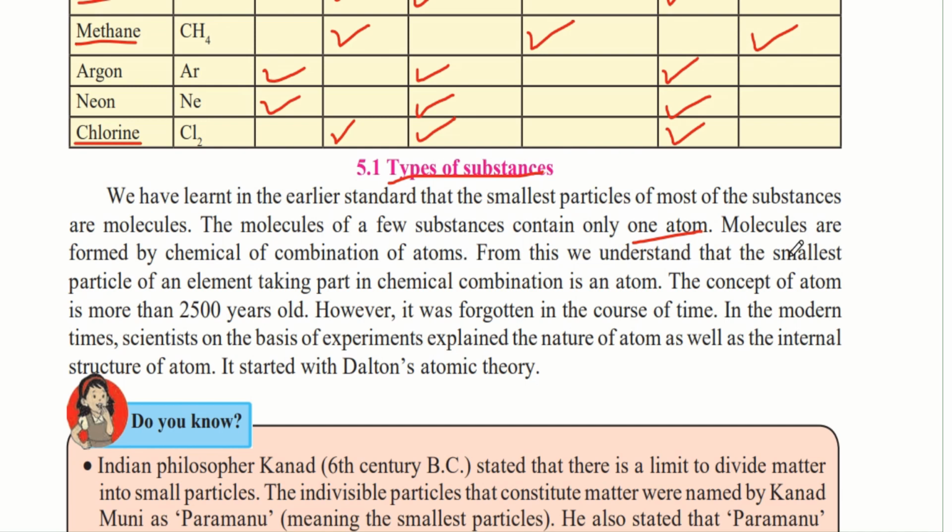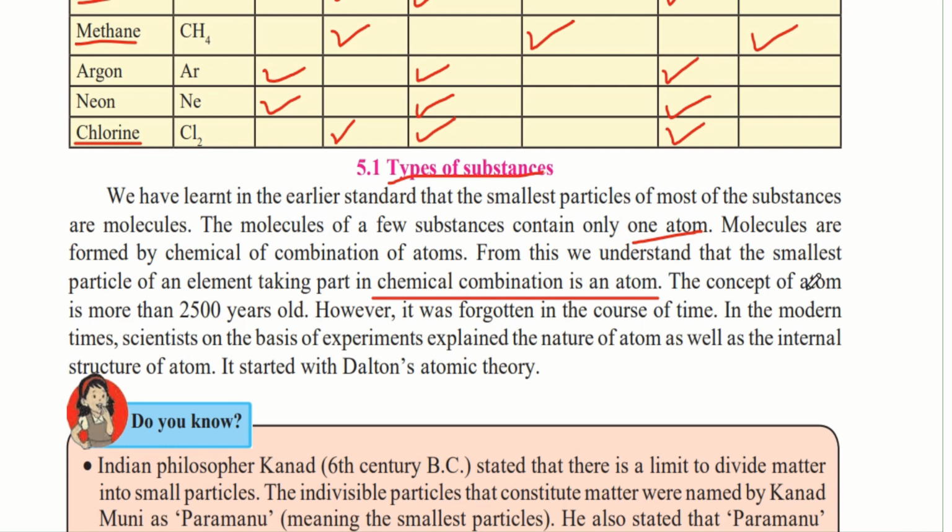From this we understand that the smallest particle of an element taking part in chemical combination is an atom. Therefore, in any chemical combination, it is always an atom which is taking part in it. And therefore an atom will never change its chemical or physical properties.